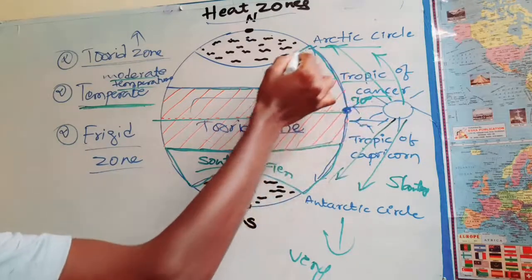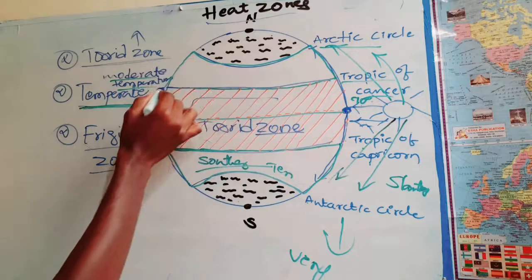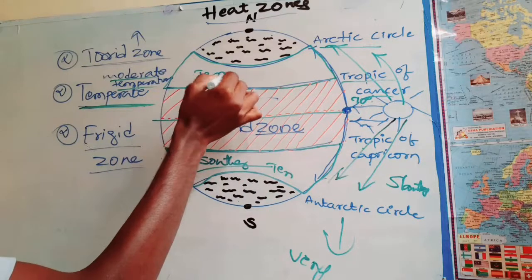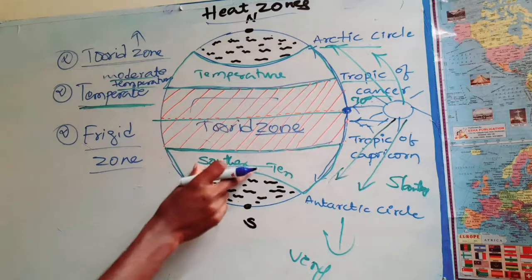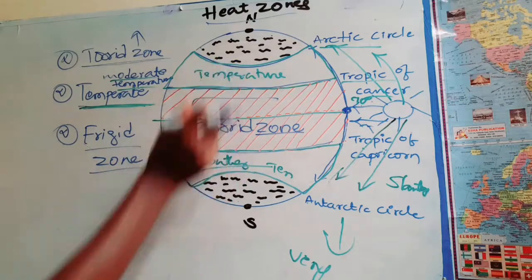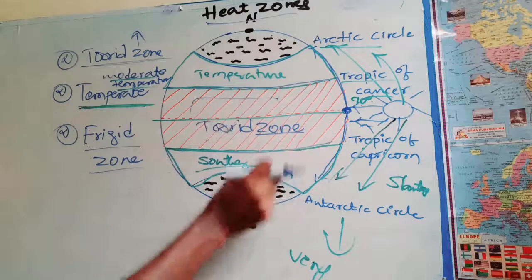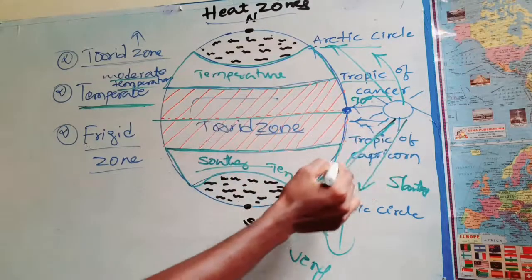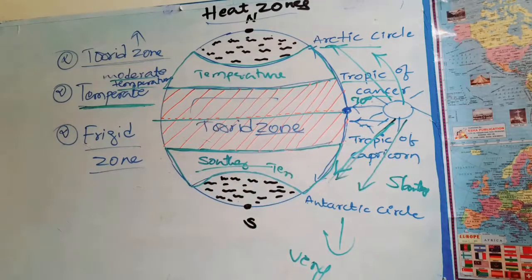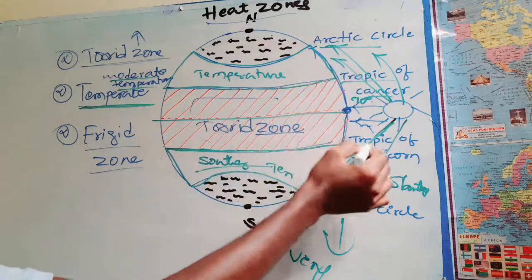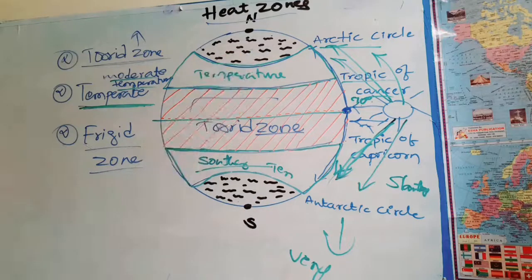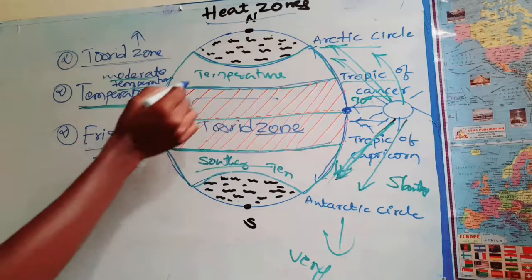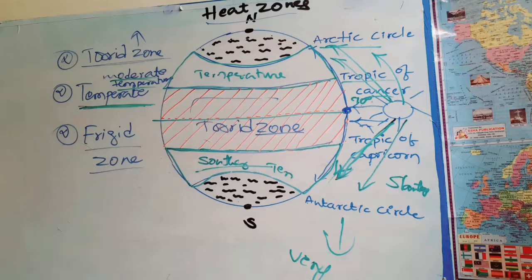This region is also a temperate zone. Why two regions? Because these two regions receive the same angle of incidence of sunlight. With slanting sun rays, these two regions have the same moderate temperature, so this region is called the temperate zone.